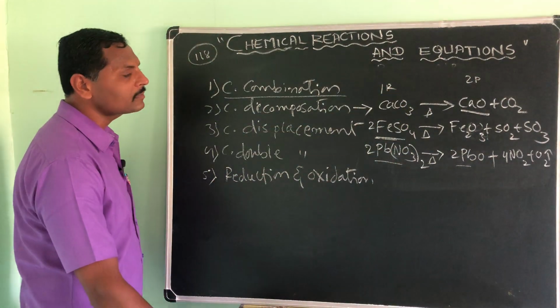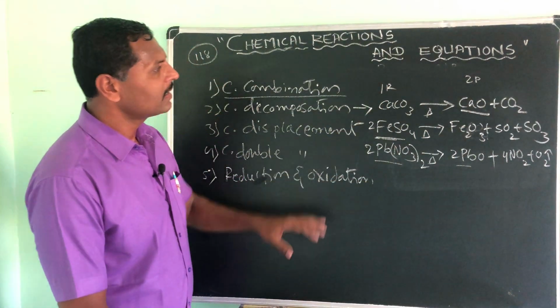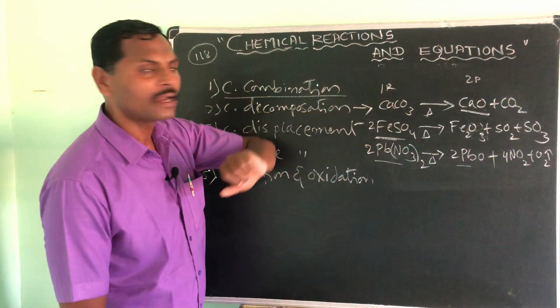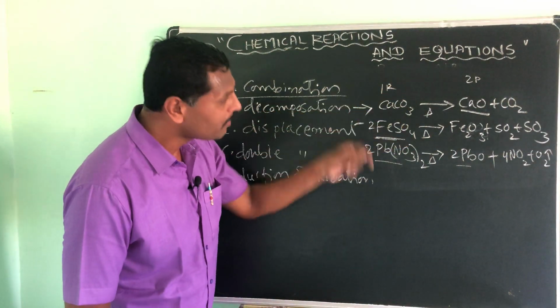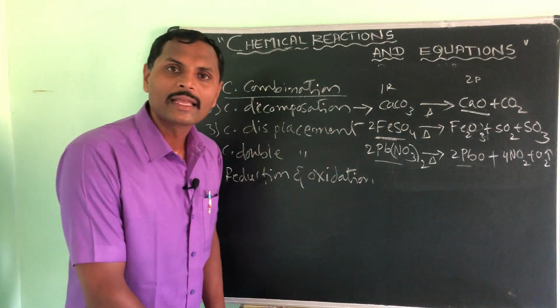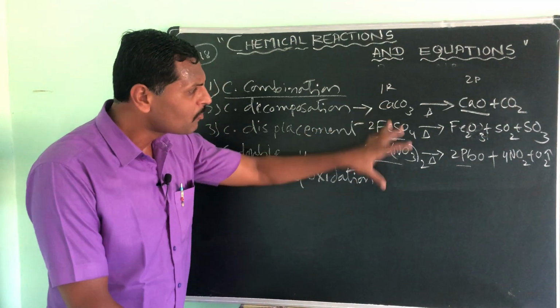So these are some examples for chemical decomposition: a reactant undergoes a chemical reaction and gives two or more products, which is called chemical decomposition. Understood? I will give you some more examples.